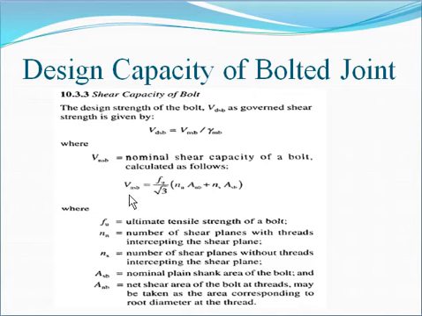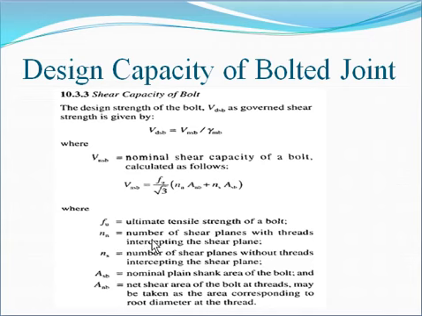VNSB is equal to FU divided by root 3 into bracket NN into ANB plus NS into ASB. All these terms are given below. Here FU is equal to the ultimate tensile strength of the bolt.